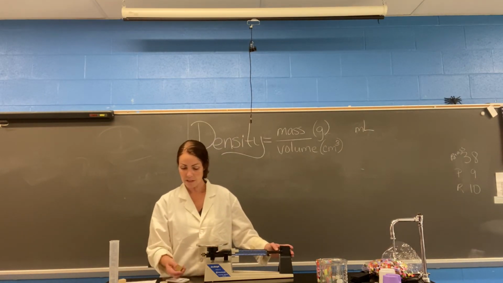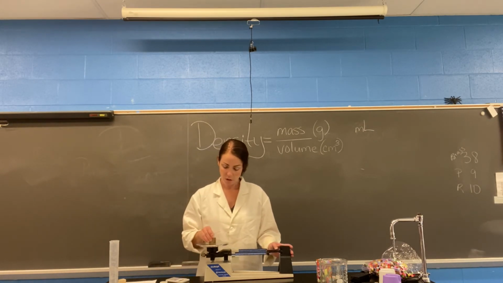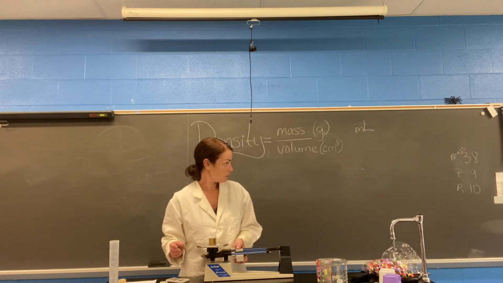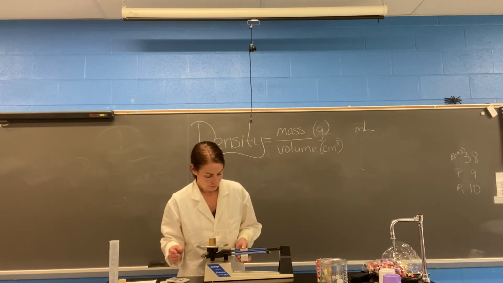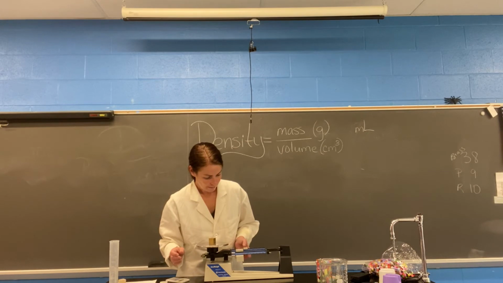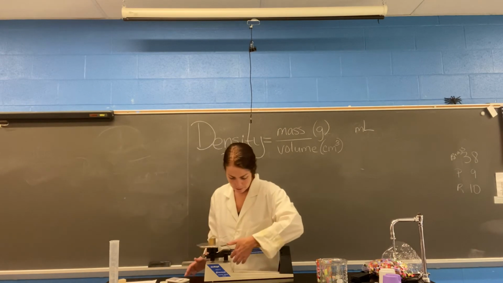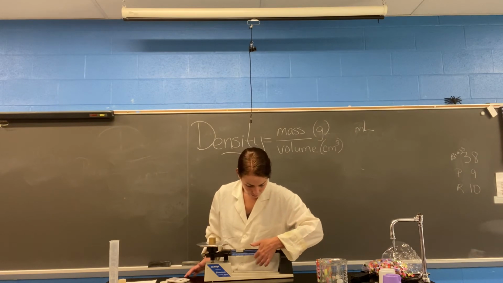So we're going to find the density of this block. This is actually made of brass. So we're going to place it on the balance, and we're going to use our largest beam first, and ooh, too much. So we're going to go back to the 100. We're going to go to 20, 30. Oh, 40 is too much. So far we have 130 grams. But now we're going to try this front beam. We get it to balance at